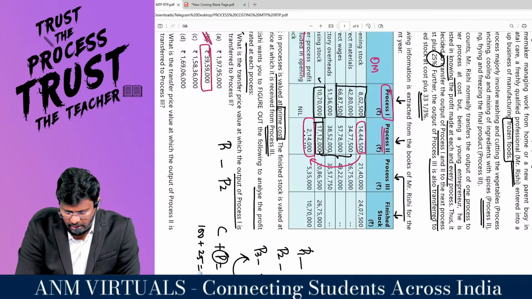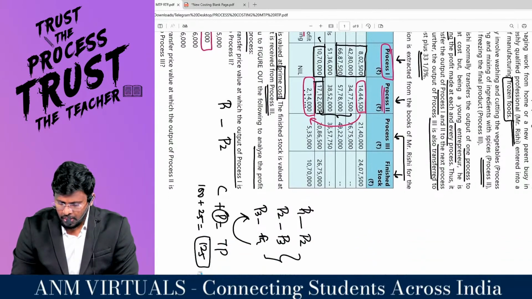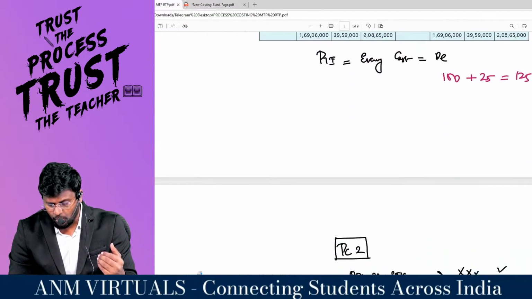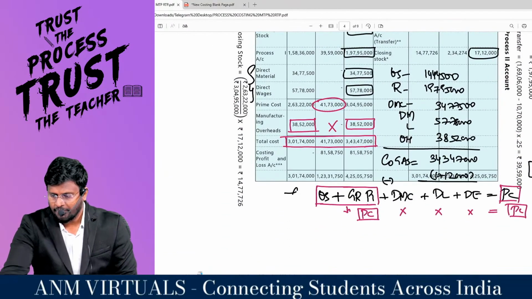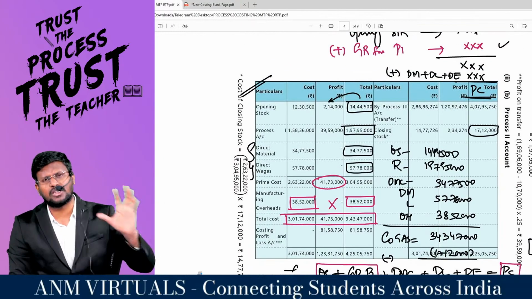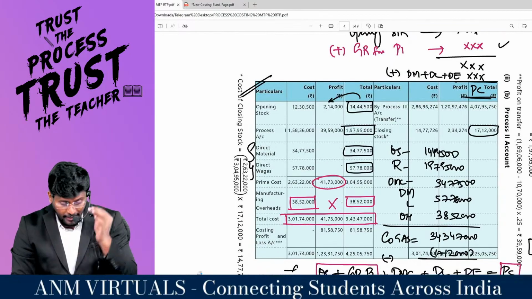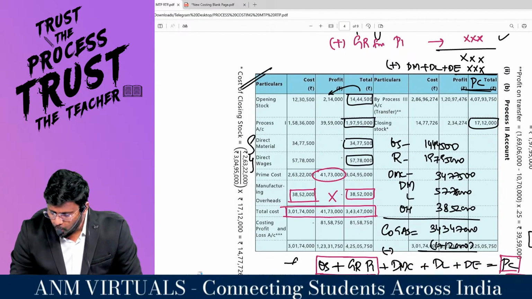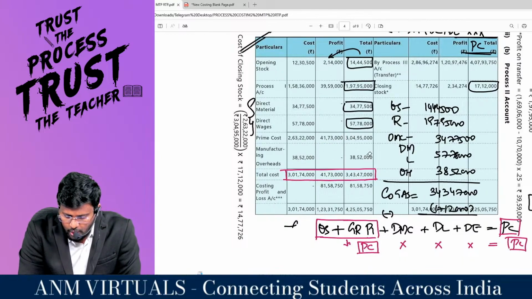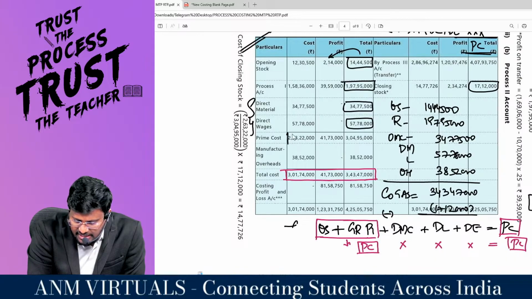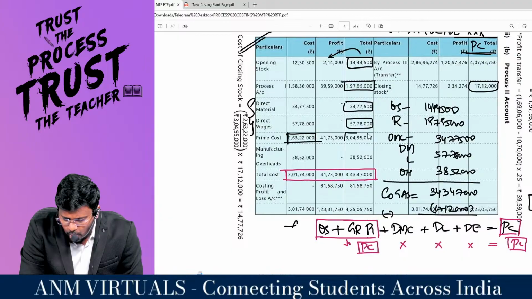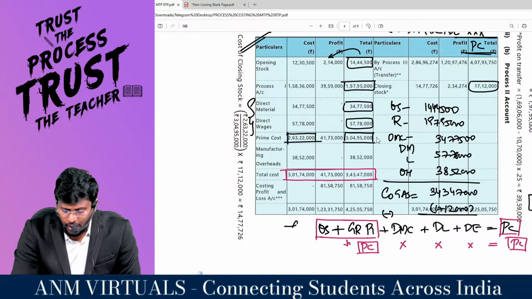17,12,000. So I have to first value the closing stock based upon what cost? Prime cost. This is the difference between process number 1 and process number 2. Once we have done this, we are done with this part of the question. Okay, fine. So, my dear lovable students, what is the prime cost attributable to the unit transferred? 2 crore 63,22,000. What is the prime cost including profit? 3 crore 4,95,000.